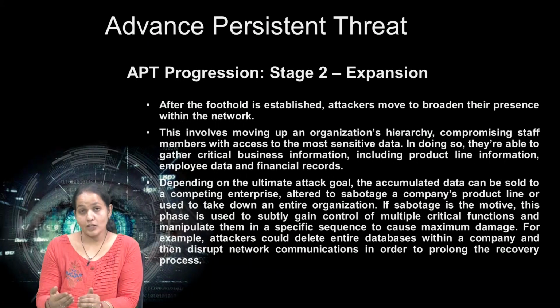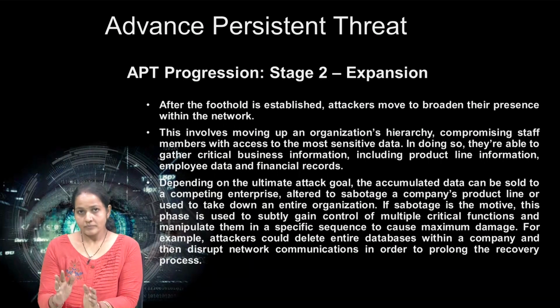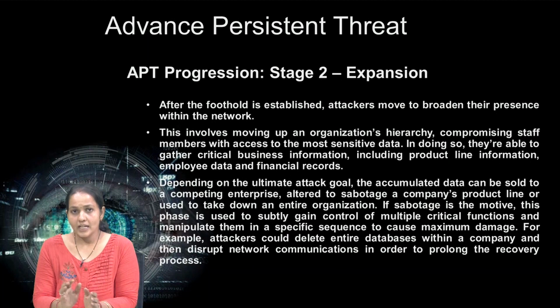Sometimes they delete infrastructure-based information, even deleting the organization's database so that they are not able to get a backup of the data. This is the stage where the attacker performs the expansion of network entry and gets information from the network. So that is the second stage.